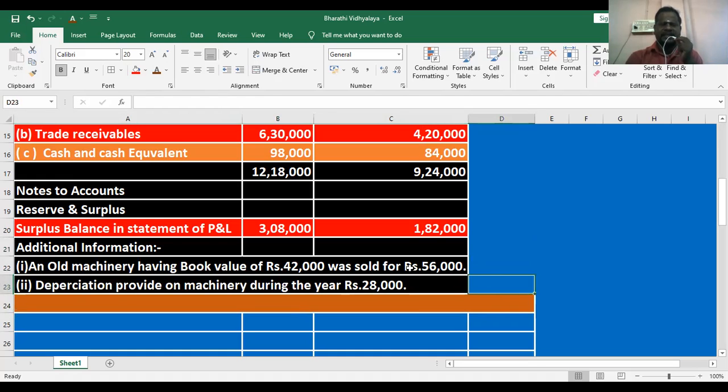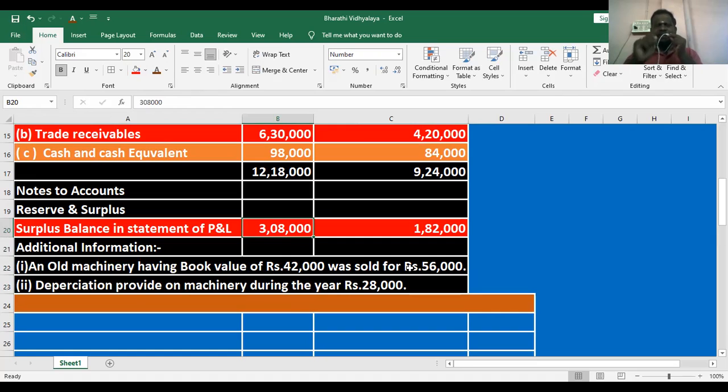After that, what is given here? Depreciation provided on machinery. Sir, what is depreciation? When the monetary value of any fixed asset goes down, it is called depreciation. It is an expense, a loss for the company. It is already deducted in the profit and loss account. The profit given here is after deducting the depreciation.